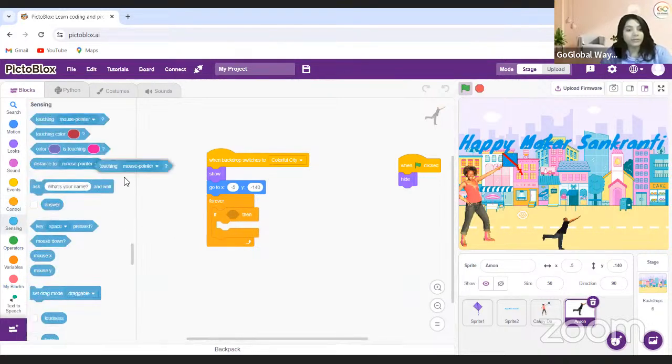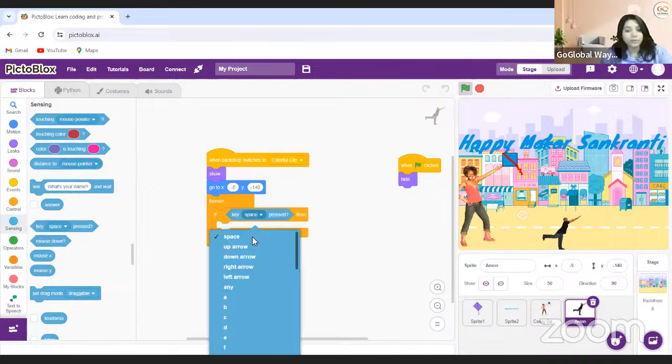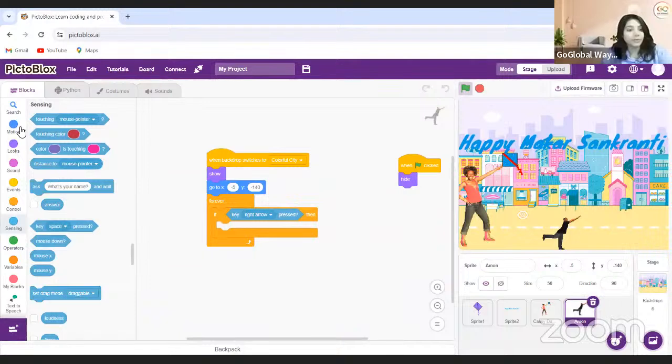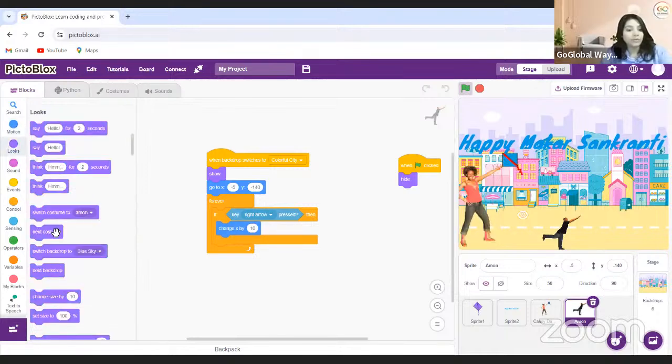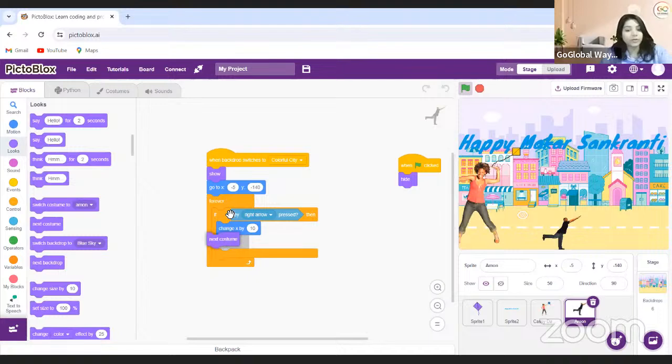And here if key pressed, I will take. So if right arrow key press, then change X by 10. And it will also do next costume.